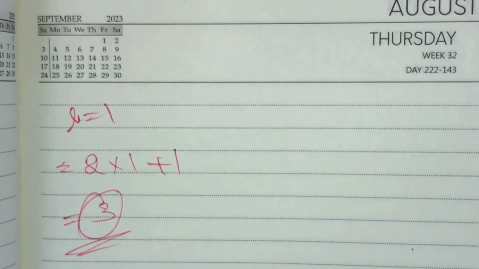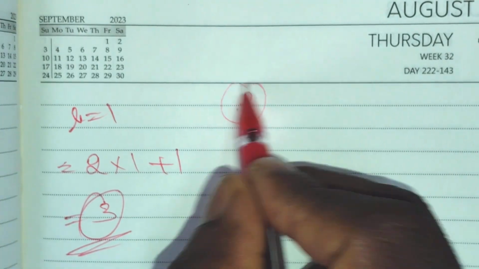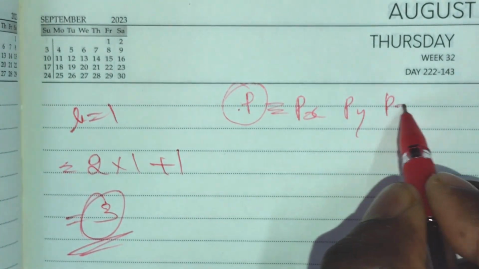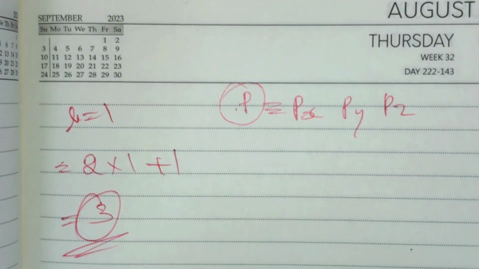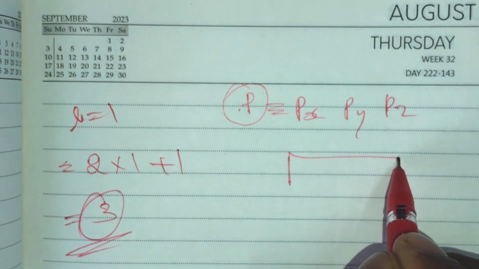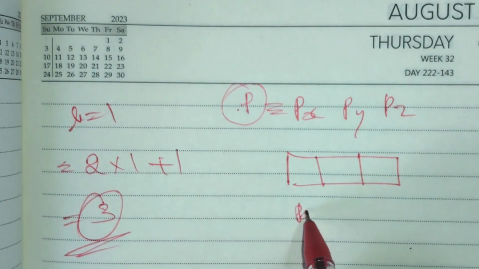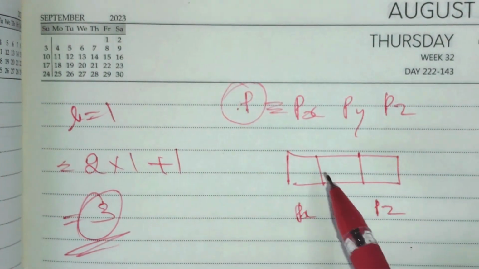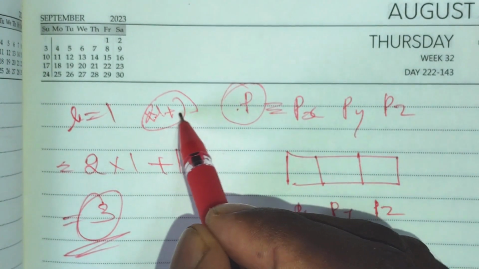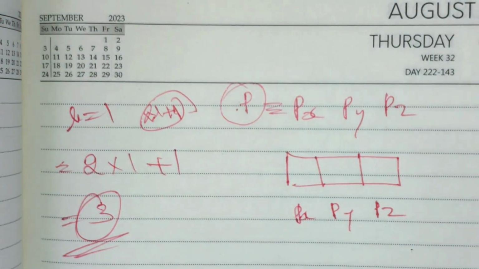So what are those 3 subshells? We know that the p orbital consists of px, py, pz, because the p orbital is a directional orbital along x, y, z. So we can separate it into 3 boxes like that: px, py, and pz. That's why, using the formula 2l plus 1, we can find the number of subshells or orbitals present.